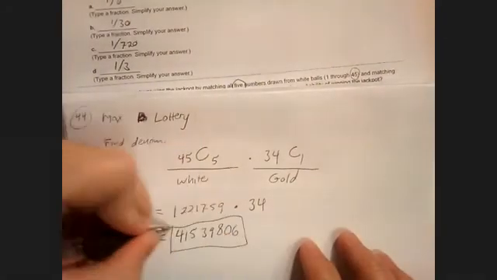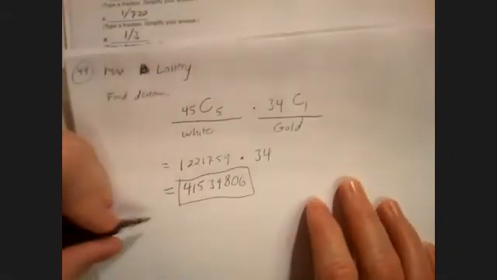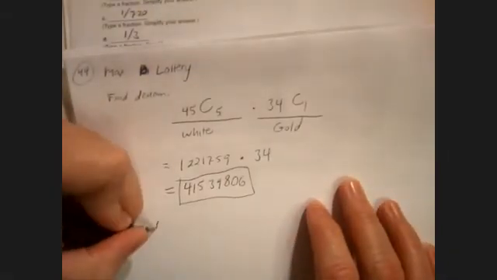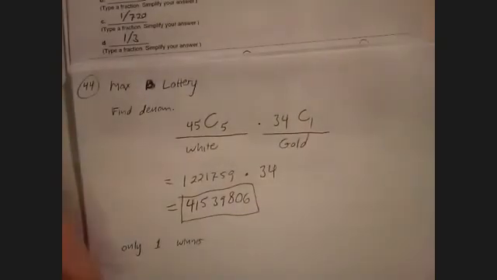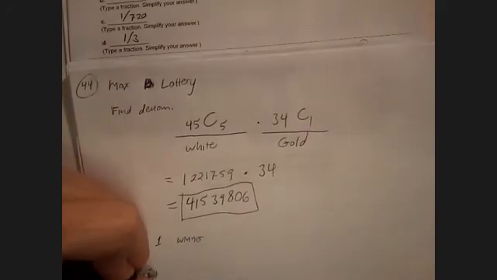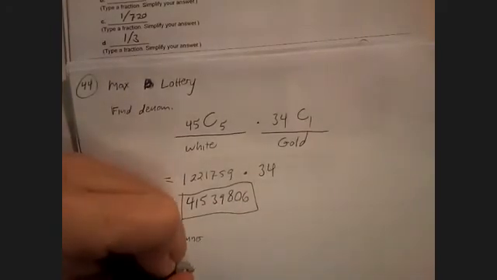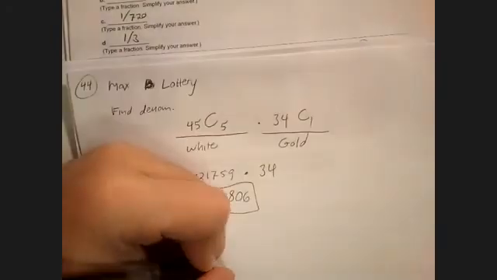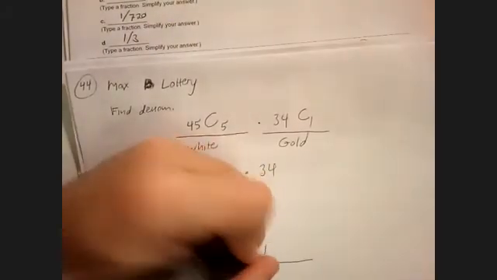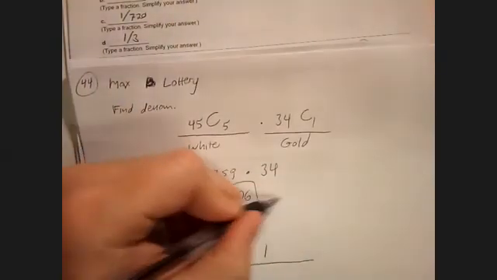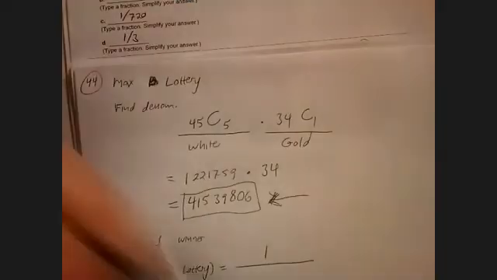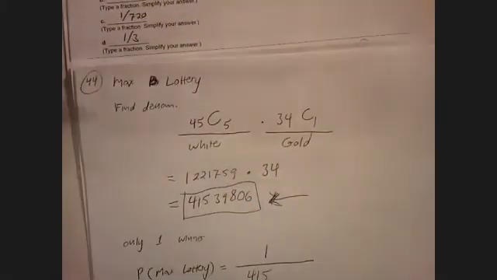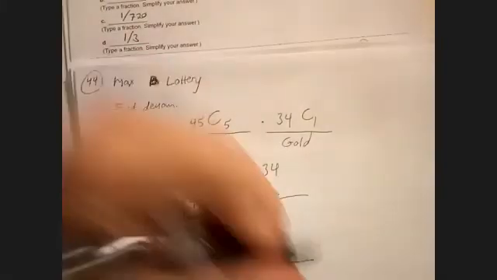Okay, there's only one winner. Only one winner, or one ticket, I guess is the probability. So the probability of the maximum lottery jackpot, this is nice because it's just 1 over this denominator here. 4, 1, 5, 3, 9, 8, 0, 6.